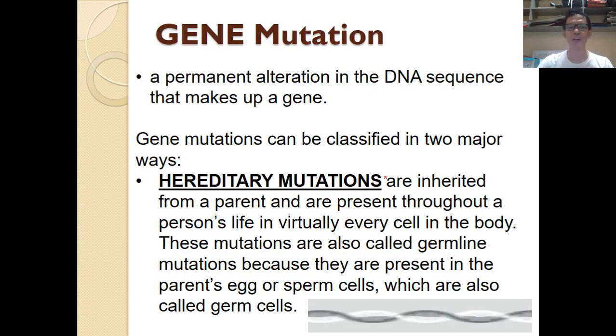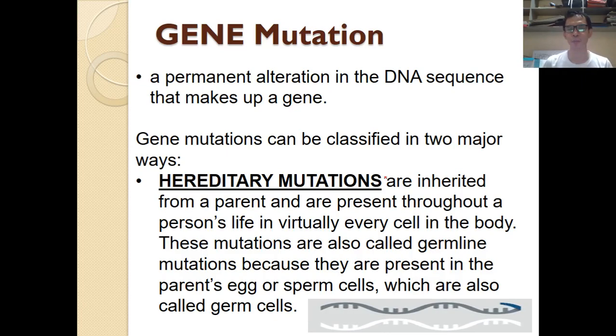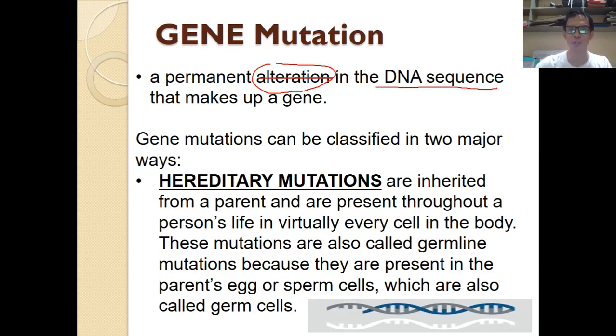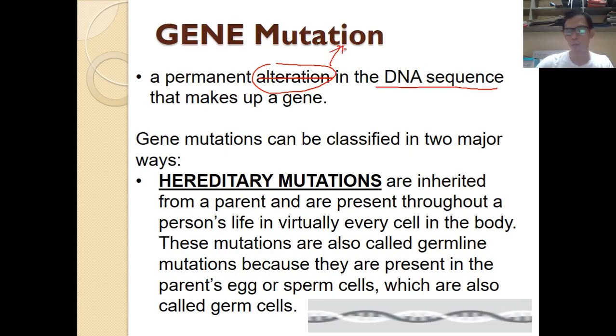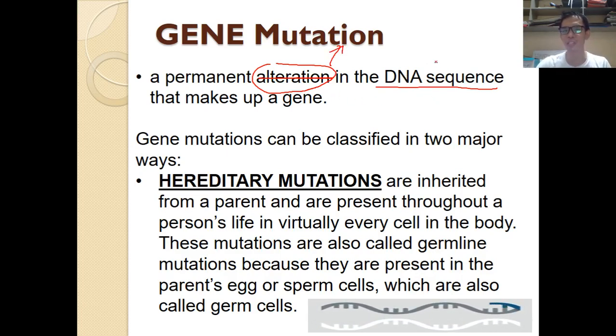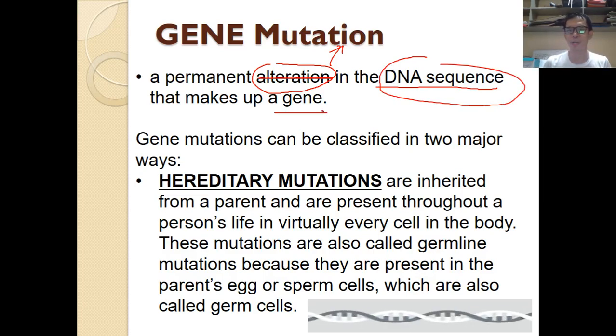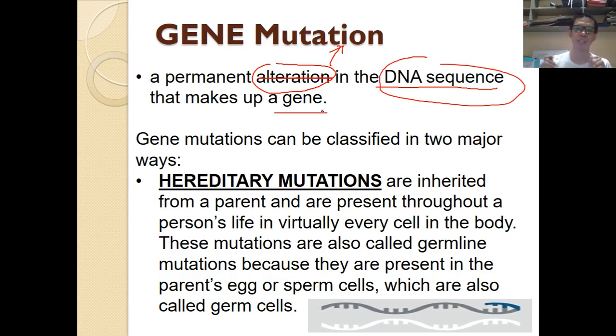Meanwhile, gene mutation is a different kind of mutation. It involves the DNA sequence. The word we use here is alteration. Any changes in the DNA sequence that makes up a particular gene is called gene mutation.